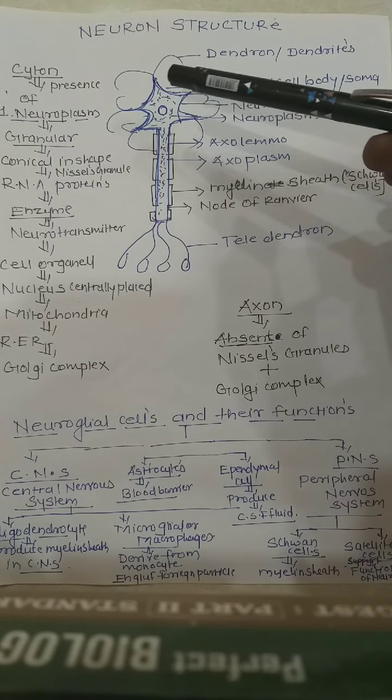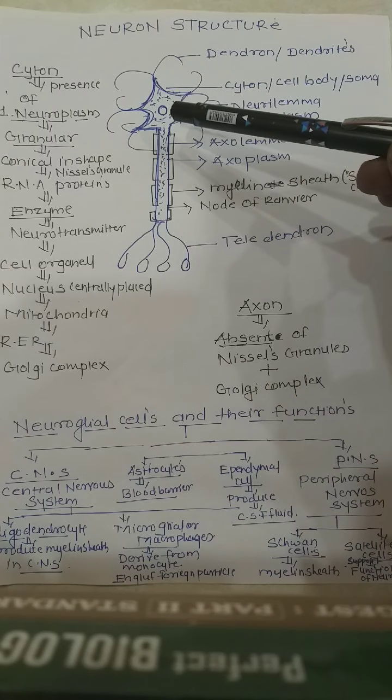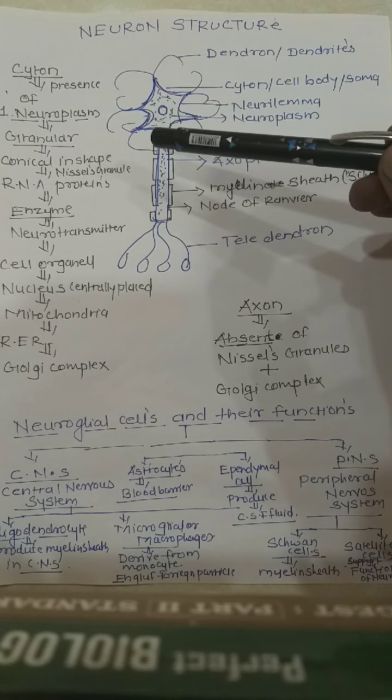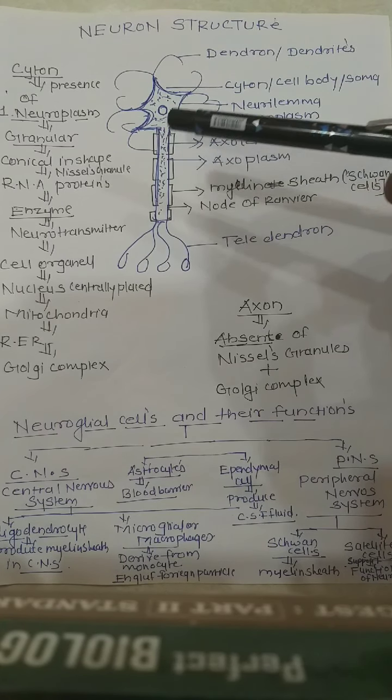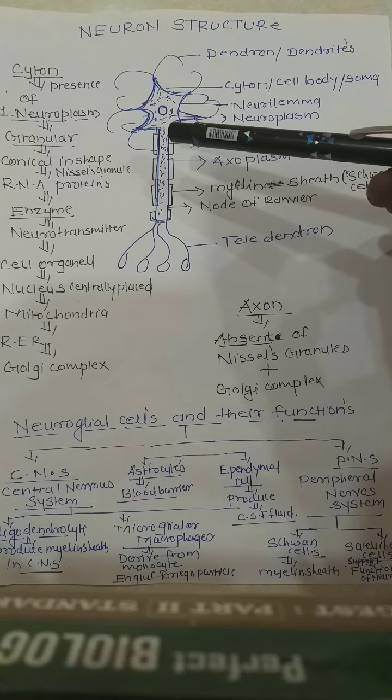This cytoplasm has granular bodies that are called Nissl's granules.